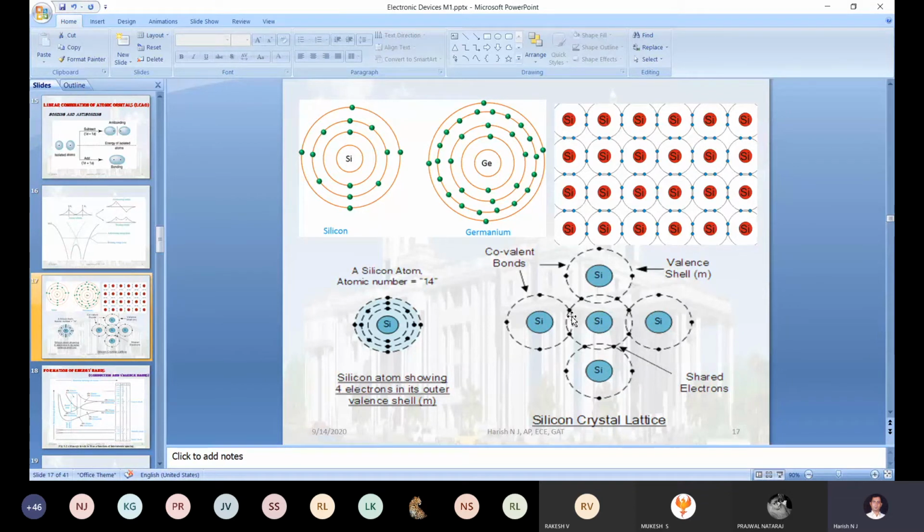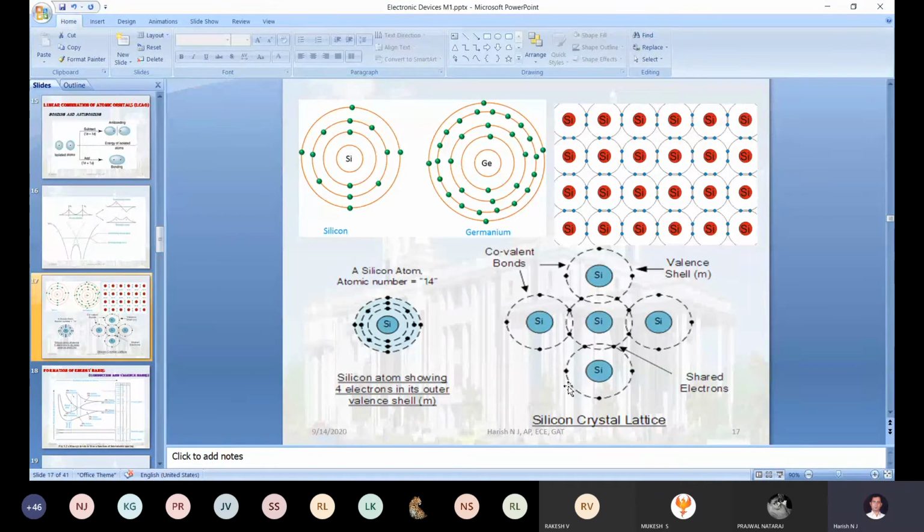The same way, this one contributes 1, this one contributes 1. Finally, the center silicon atom has 8 valence electrons in its outermost shell. When the silicon has 8 valence electrons in its outermost shell, the valency becomes stabilized. Is it clear?